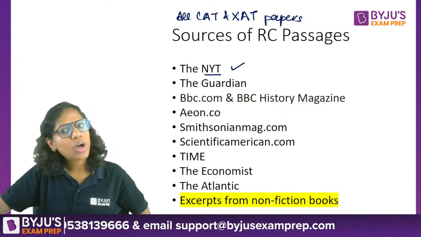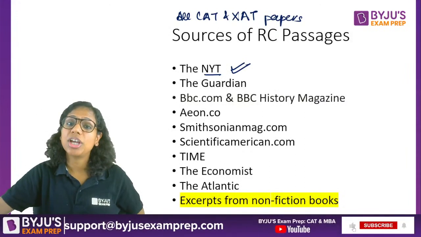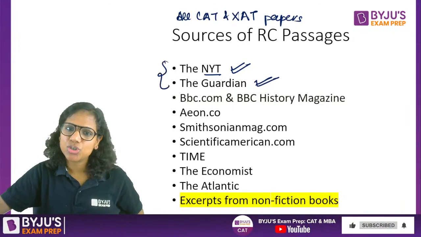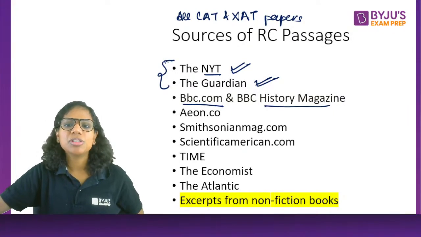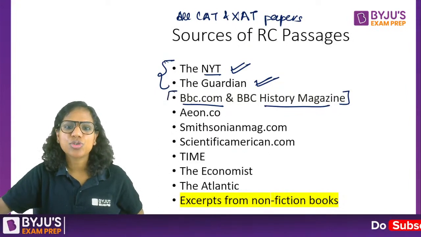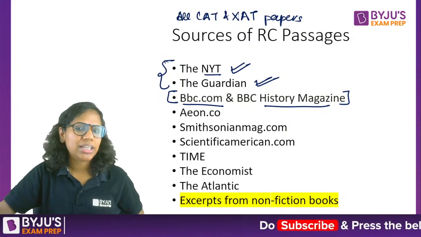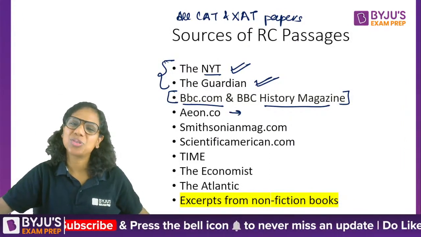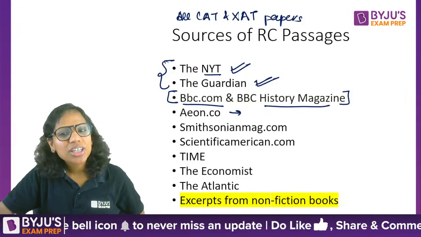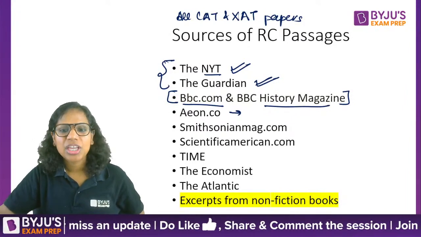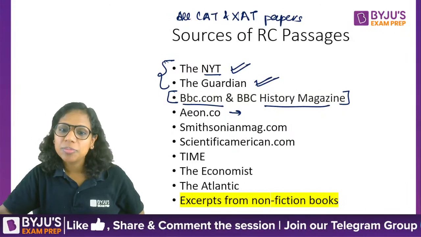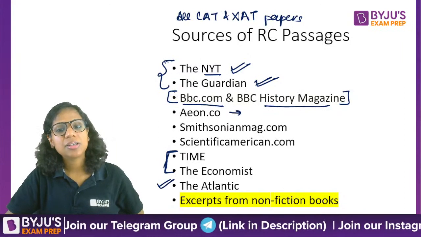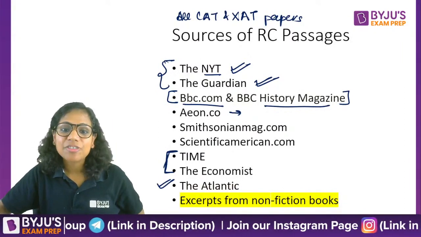Now, sources of RC passages. The NYT. You have had passages from NYT multiple times in CAT and XAT. The Guardian. So these are 2 international newspapers. BBC.com and BBC History Magazine. So basically sources from the BBC. Eon.co. I think all of us are aware about this, right? Eon.co is a popular e-magazine with students who are preparing for CAT. Smithsonian Mag, Scientific American, Time Magazine, The Economist. So now see, these are 2 very popular magazines. The Atlantic is also a popular e-magazine.